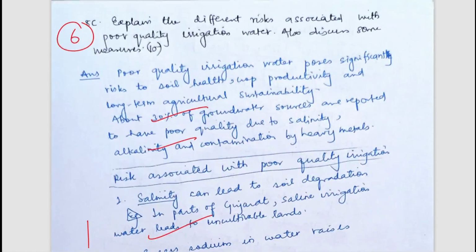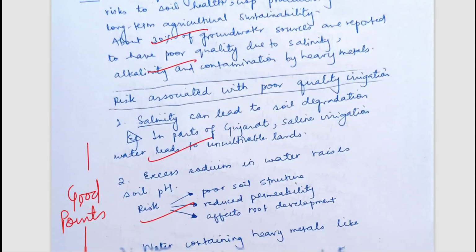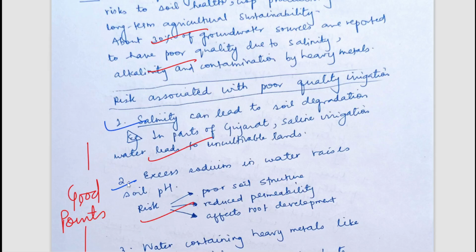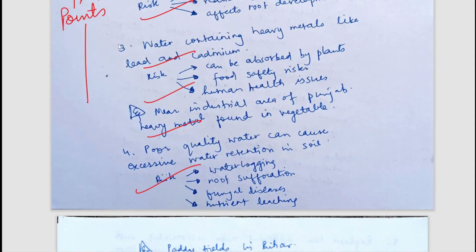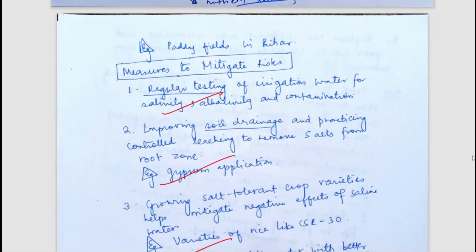The next question is, explain the different risks associated with poor quality irrigation water. Also discuss some measures. So what are the risks? It could be salinity risk, it could be pH risk, it could be heavy metal risk, and all these things will lead to waterlogging, root suffocation, fungal diseases, nutrient leaching, yield will be low. So these are common points we all know.